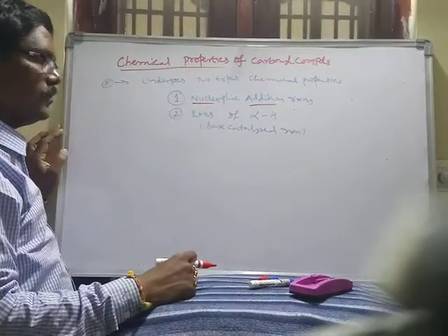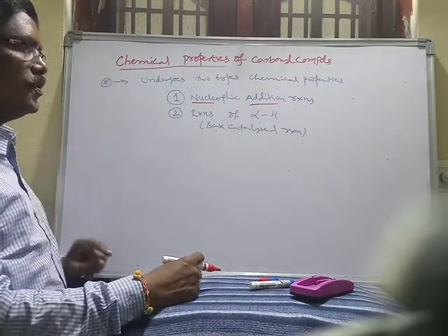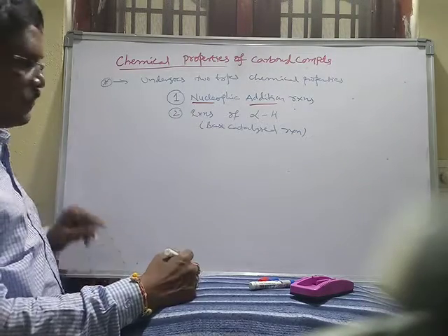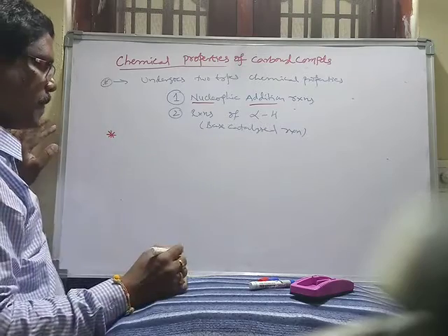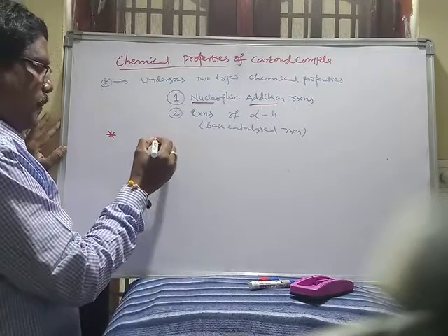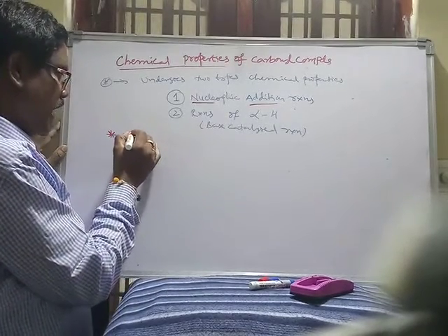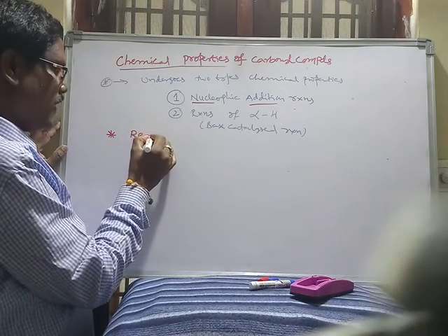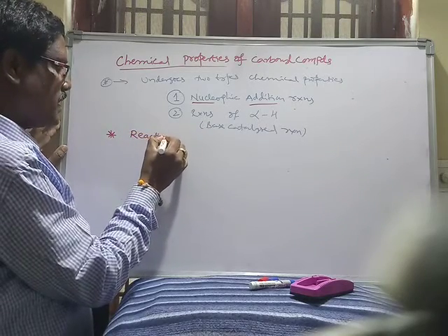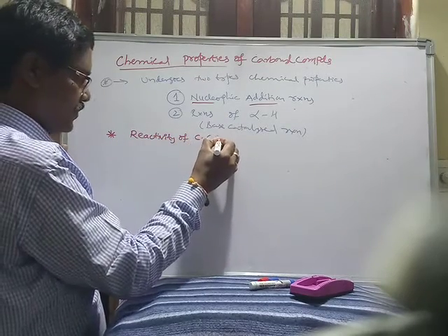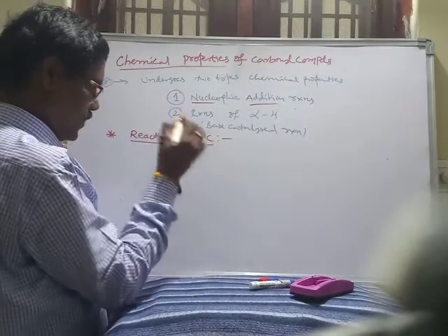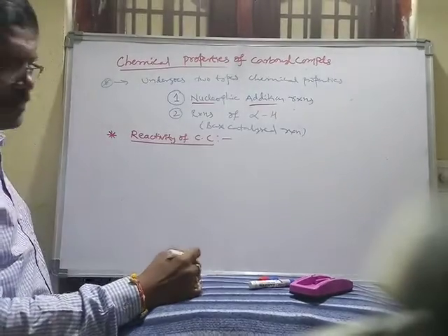Based on this, first I want to explain the first type of reactions, that is nucleophilic addition reactions. In nucleophilic addition reactions, reactivity is the most important factor. Reactivity of carbonyl compounds.